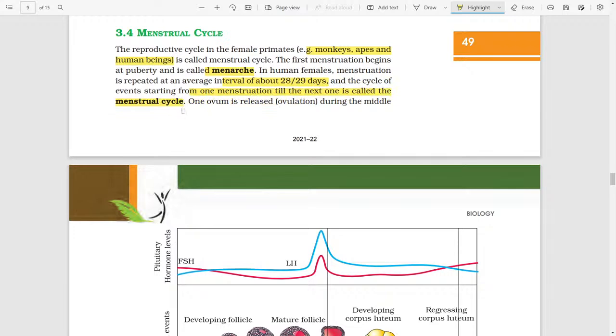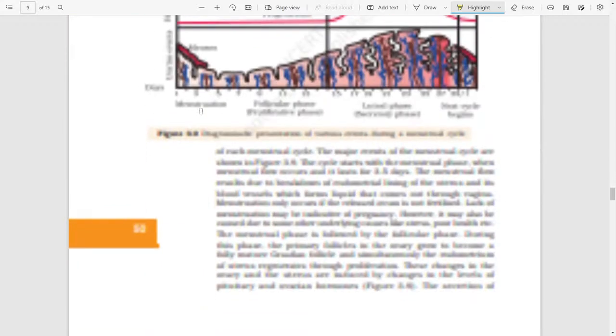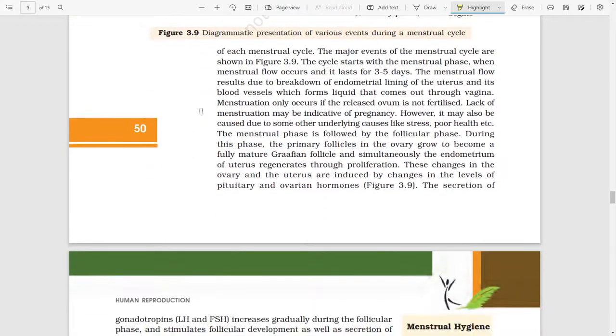One ovum is released during the middle of each menstrual cycle. The major events of the menstrual cycle are shown in figure 3.9.